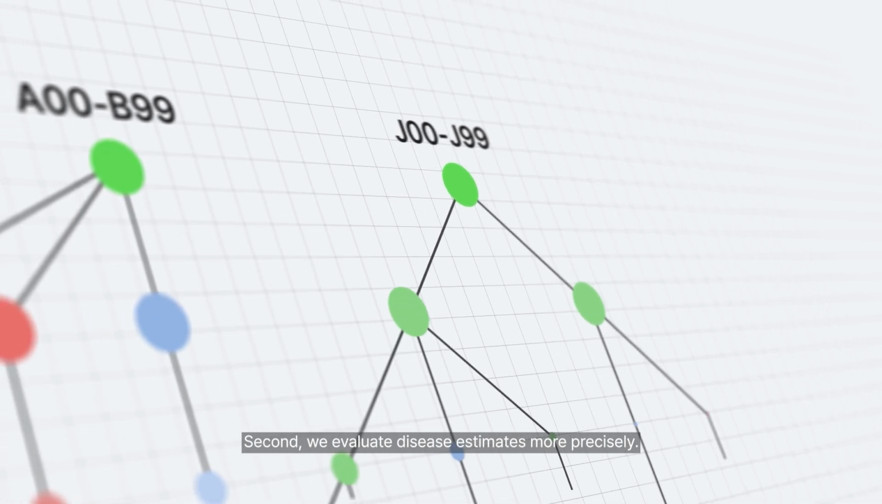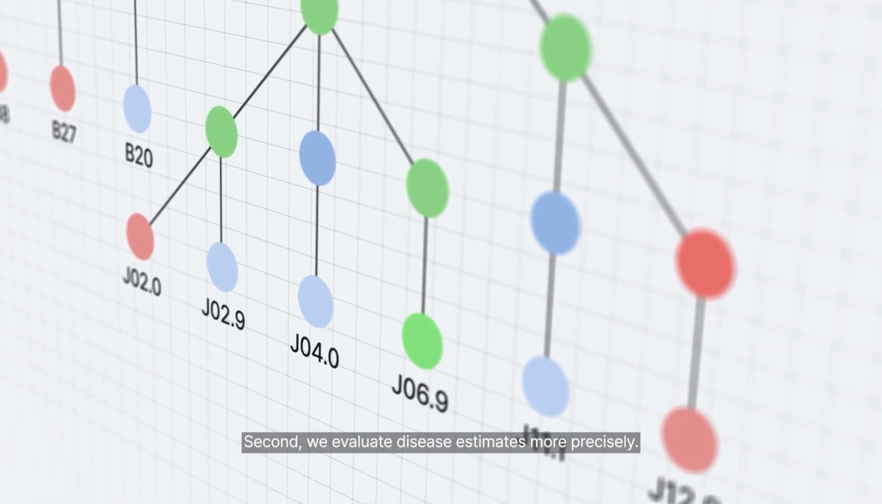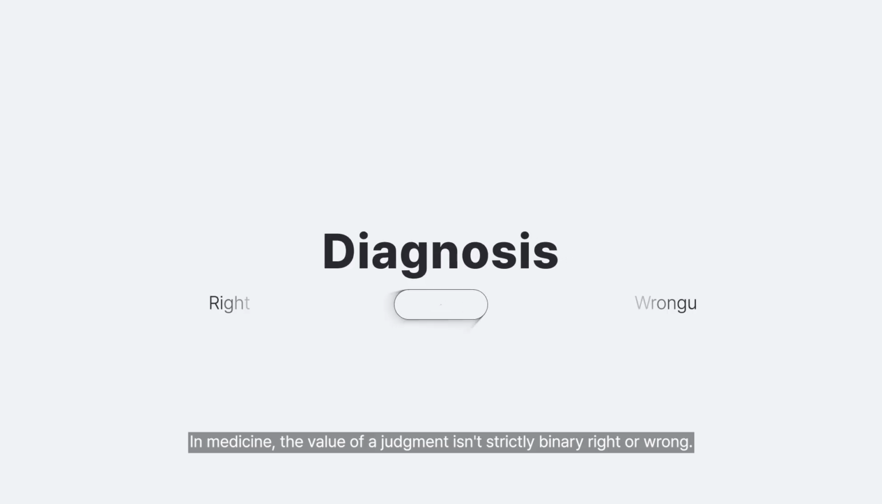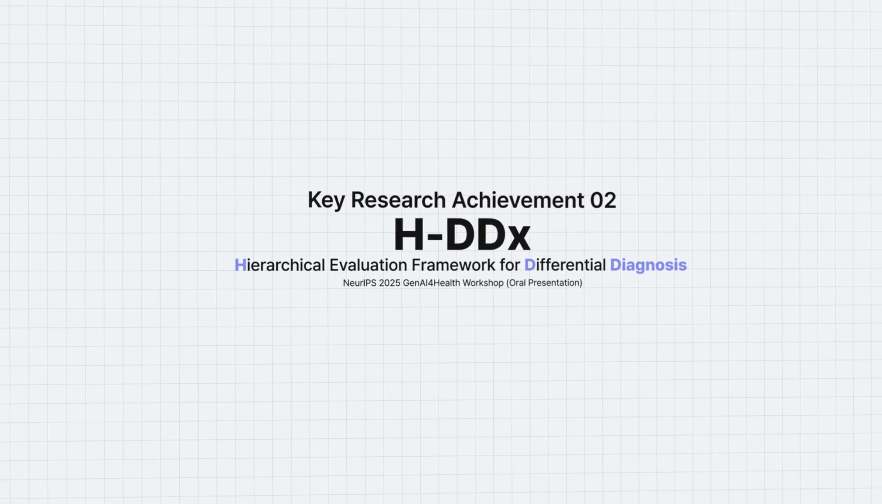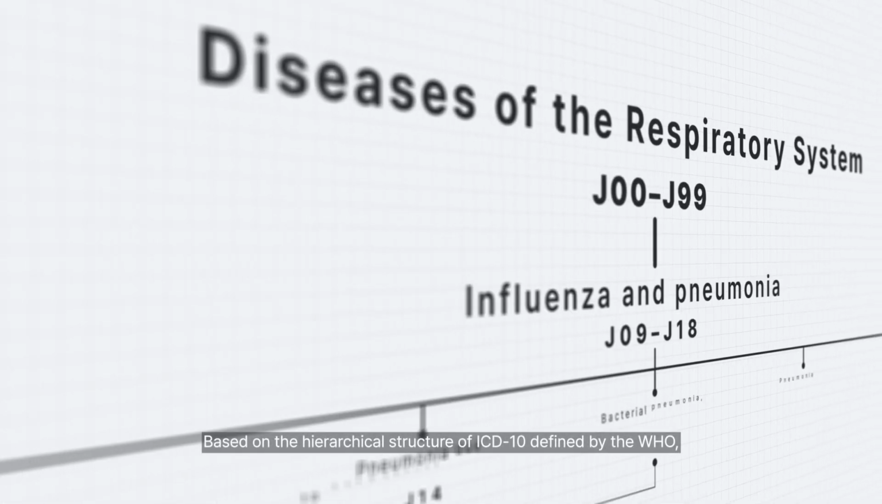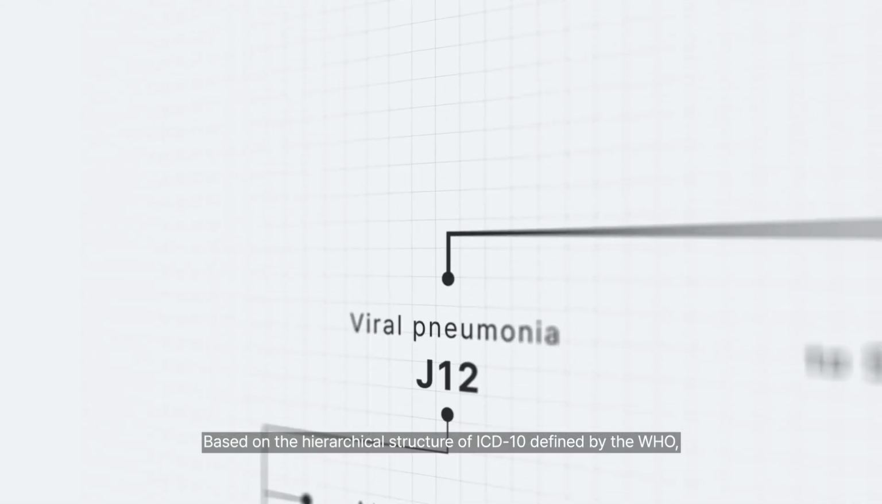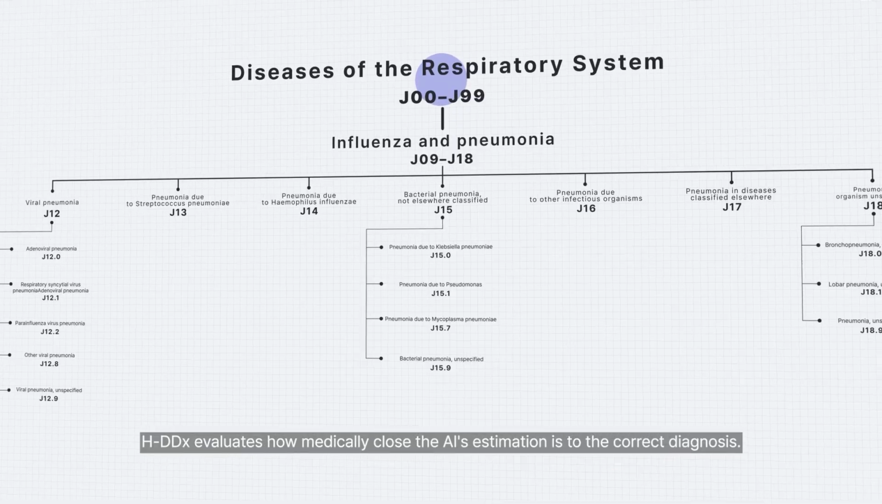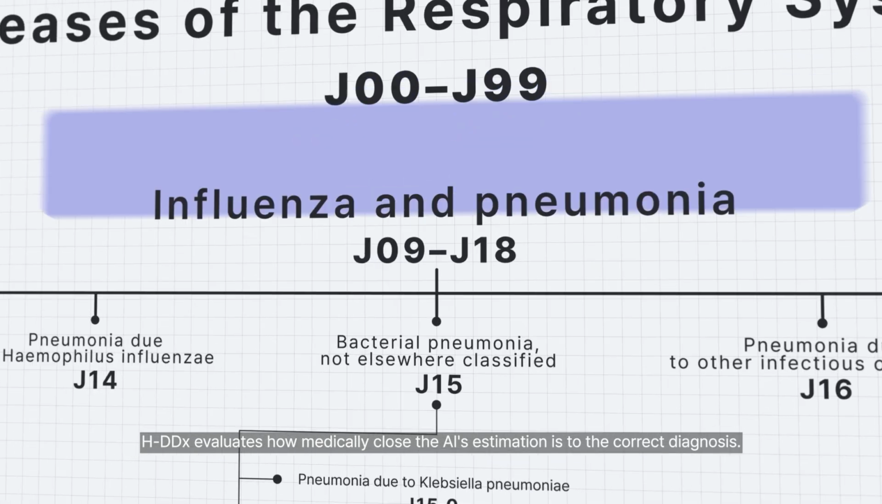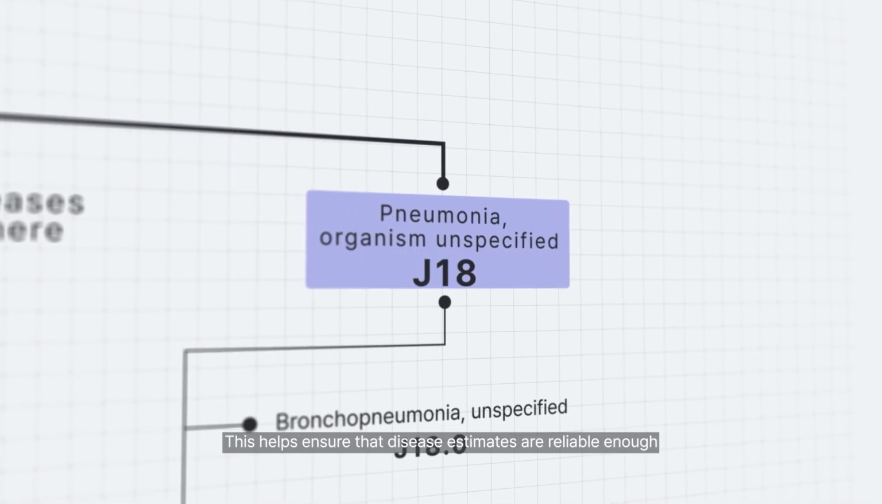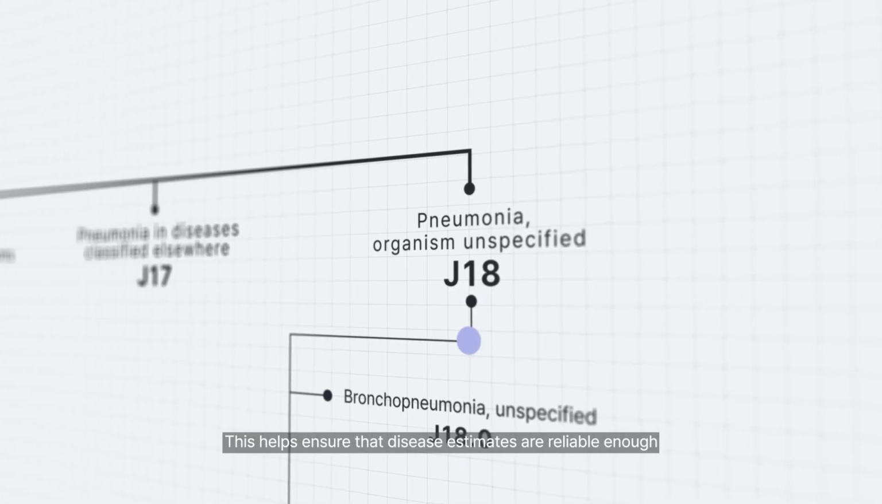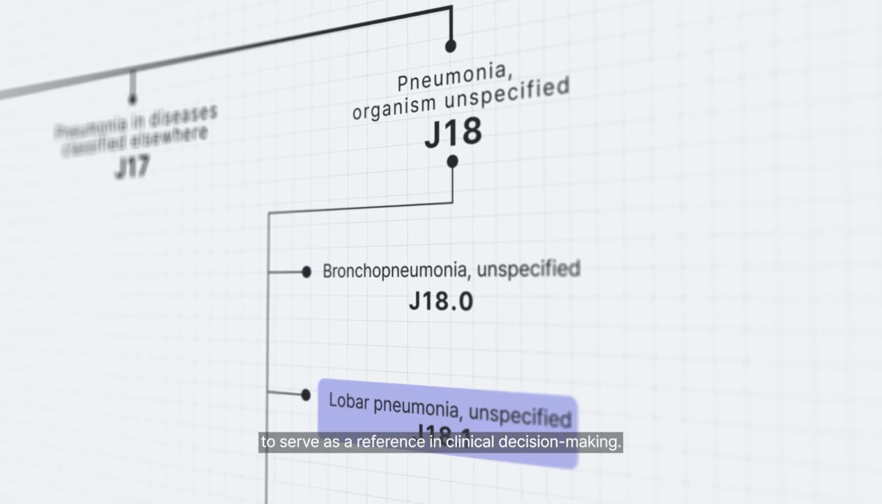Second, we evaluate disease estimates more precisely. In medicine, the value of a judgment isn't strictly binary right or wrong. Based on the hierarchical structure of ICD-10 defined by the WHO, HDDX evaluates how medically close the AI's estimation is to the correct diagnosis. This helps ensure that disease estimates are reliable enough to serve as a reference in clinical decision-making.